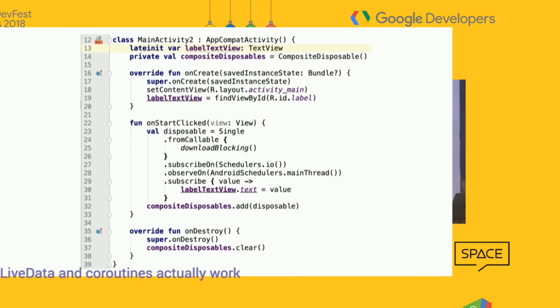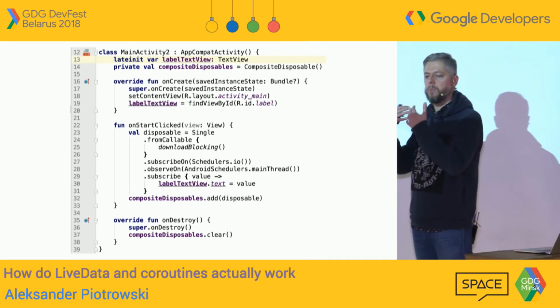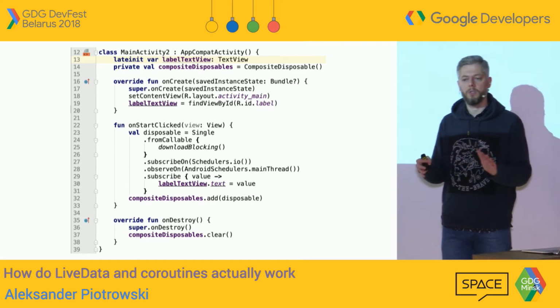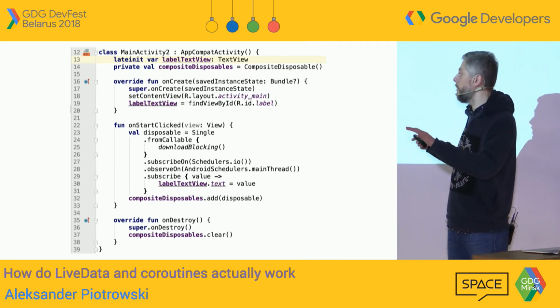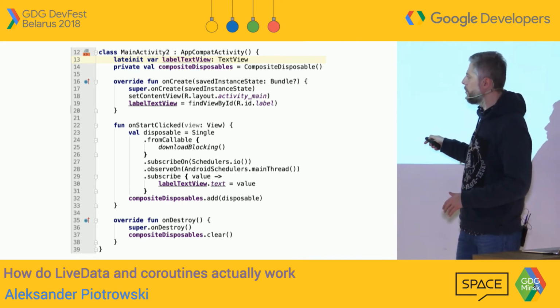And I'm doing that. I'm just making a call that's a single from callable. So I'm just starting a blocking method to fetch data from a network, do some computation, whatever I want. I'm fine to spend as much time as I want in here, because that's going to be run on the backend thread. Why? Because here I asked for that, right? And then, of course, I will consume this.